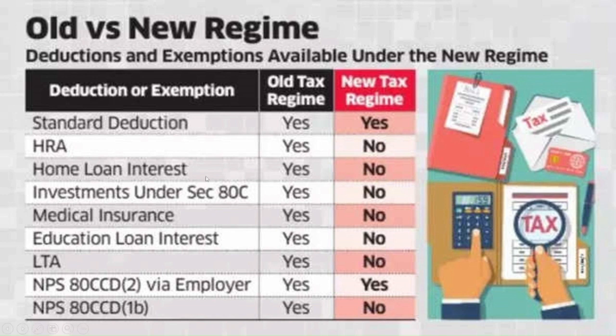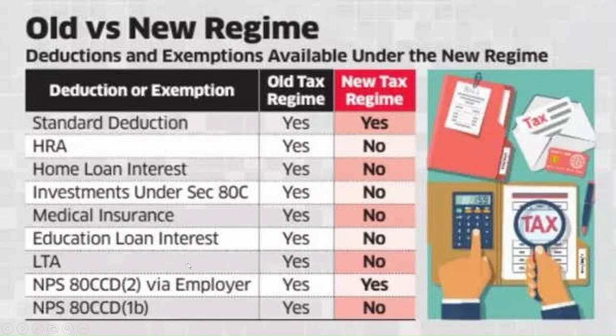Similarly, home loan interest, which is 2 lakhs, or Section 80, which is 3 lakh: yes, they can avail in old regime. New regime, no, they cannot avail. Under Section 80C, which includes your LIC, your public provident fund, your fixed deposits, Sukanya Samruddhi scheme, everything will be allowed in old regime; in new regime, it is not allowed. Medical insurance under Section 80D is allowed in old regime, not allowed in new regime. Education loan interest is allowed in old regime and not allowed in new regime.